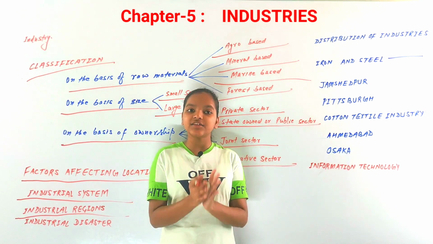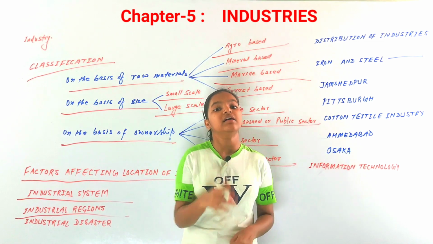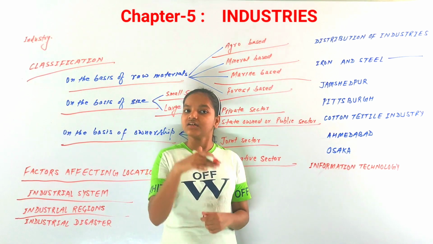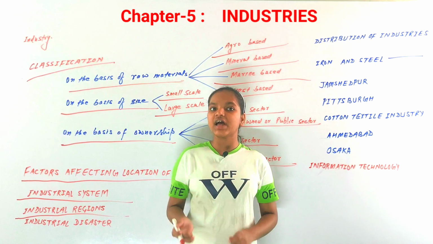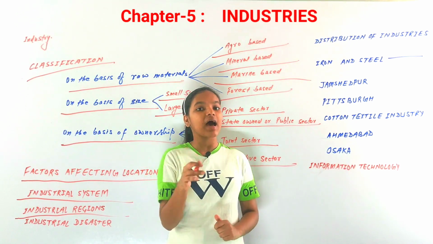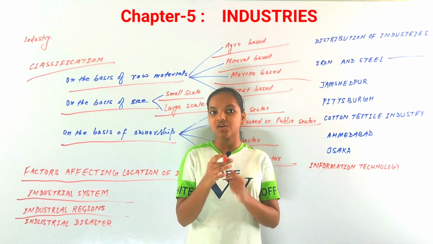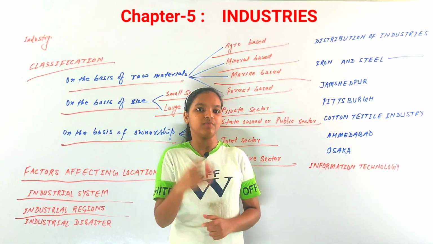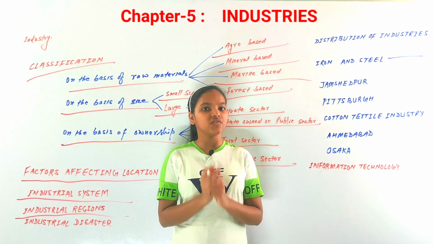And the major industrial belts, major industrial regions of the world are Eastern North America, and in Europe as well, Eastern, Western and Central Europe, and Eastern Asia as well. Now in these regions of the world, there are industrial regions. So that is what are called industrial regions, and we have looked at some of the industrial regions of the world. Now in India as well, there are industrial regions.